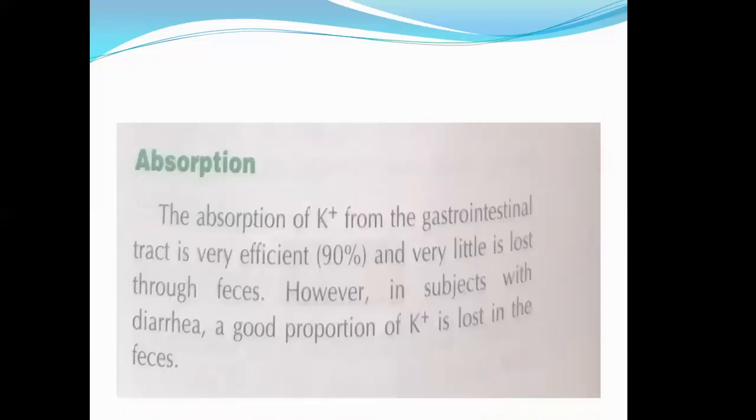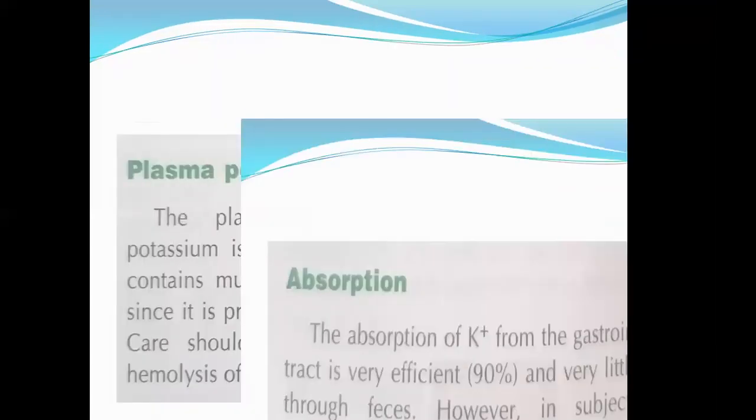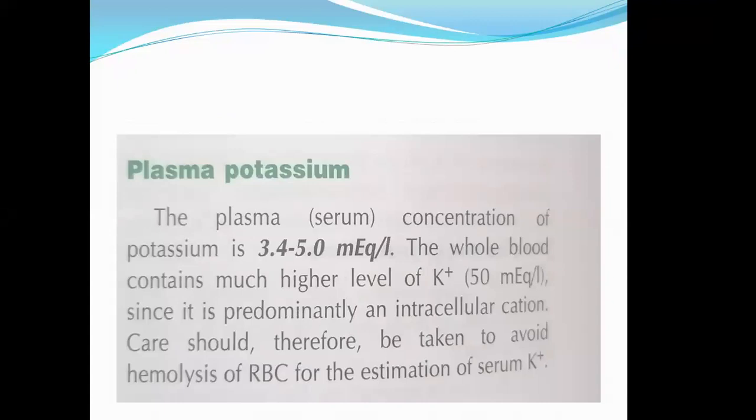The absorption is the same as that of sodium. It is absorbed in the GIT and it is very efficient. Now this range is 3.5 to 5.5, not 3.4 to 5. You people should correct it.